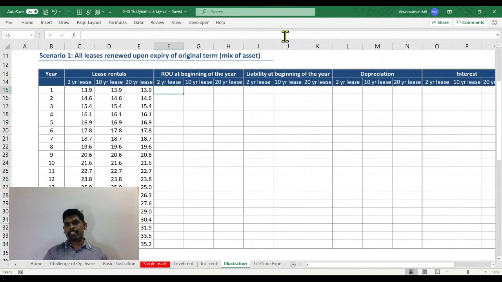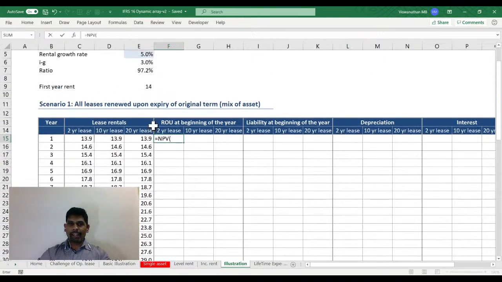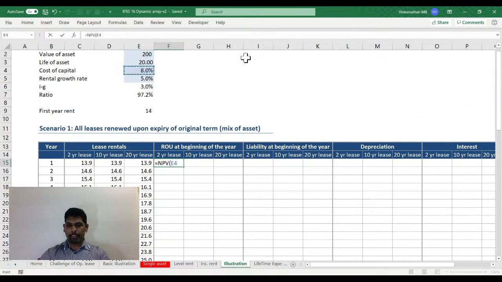But what does IFRS 16 suggest? For the first 2-year lease, I'm going to discount these two cash flows at 8% and create an asset, which is 25.4.